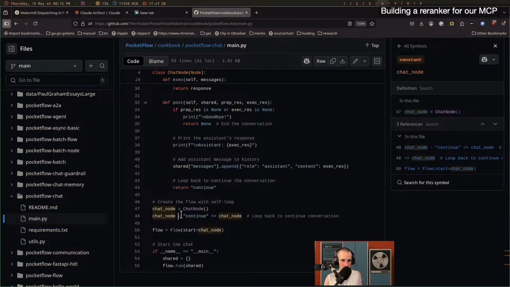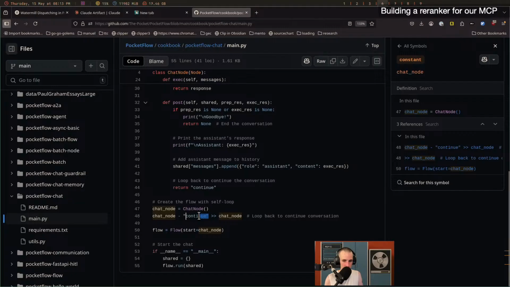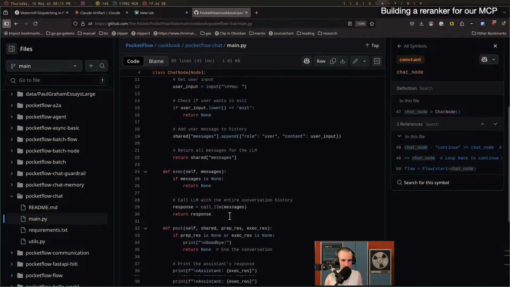And then it also leads to weird things. I don't know if LLMs do all too well with it. I think this is a simple enough rule, but often minus in the training corpus is associated with subtraction, or all kinds of things. I'm not sure if this is a good idea, but it looks pretty, so we'll go with it, right? And then we're going to try to understand, what does it mean that chat node minus continue goes into chat node?